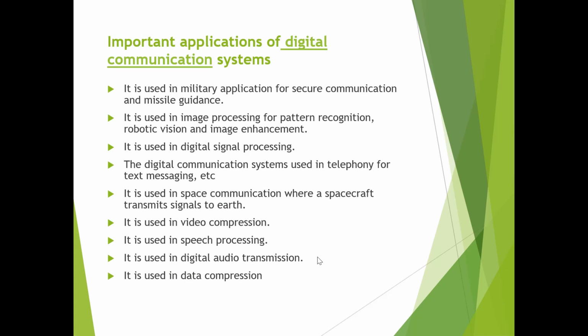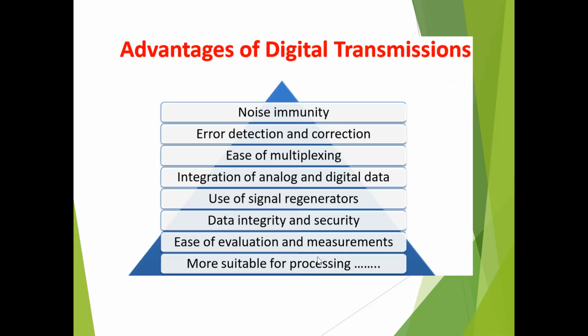The important applications of digital communication systems: it is basically used in military applications. It is used in image processing for pattern recognition. It is also used in digital signal processing. It is used in telephony for text messaging. It is also used in space communication where a spacecraft transmits signals to the Earth, in video compression, speech processing, and digital audio transmission. And for data compression, digital communication systems are also used.